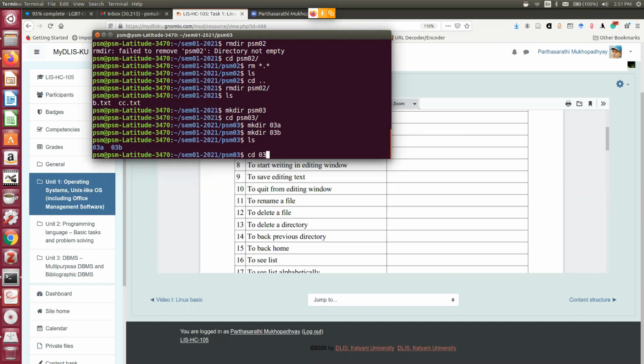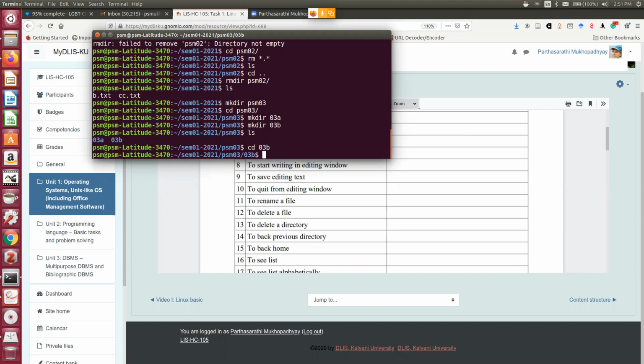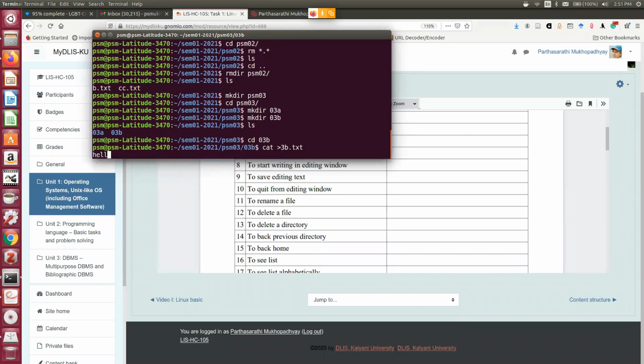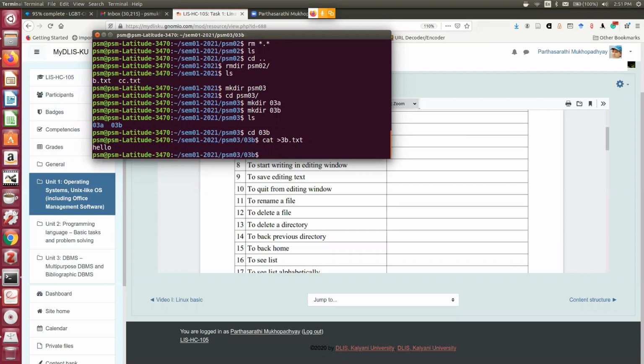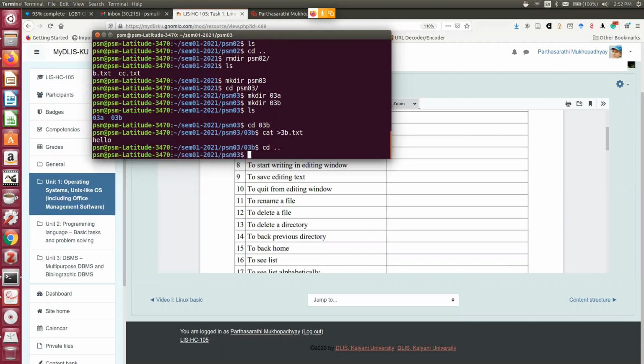Now under 03B, I am creating cat 3b.txt. Hello, control D. Going down from 03B, I am now going to 03A.